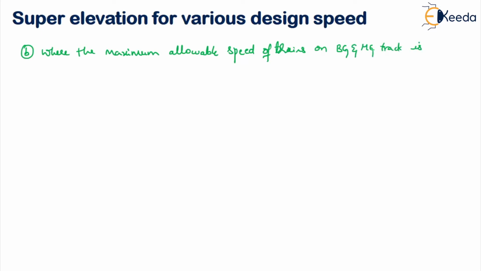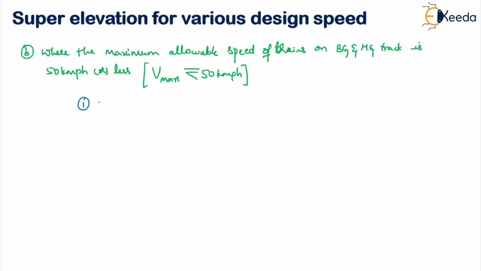So here, Vmax is equal to or less than 50 kmph.